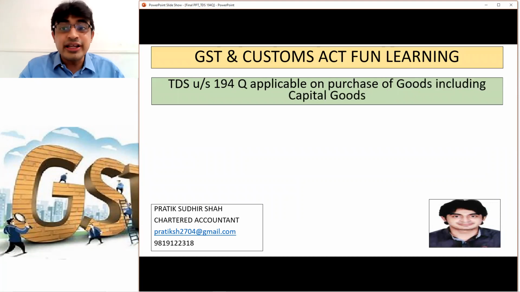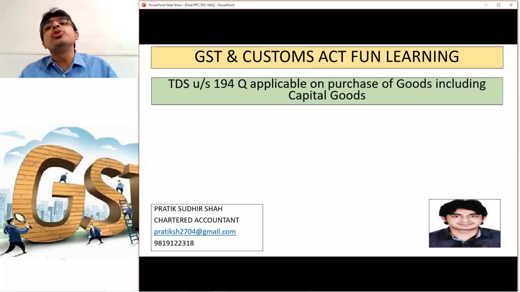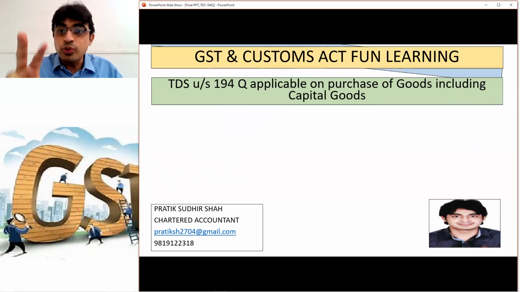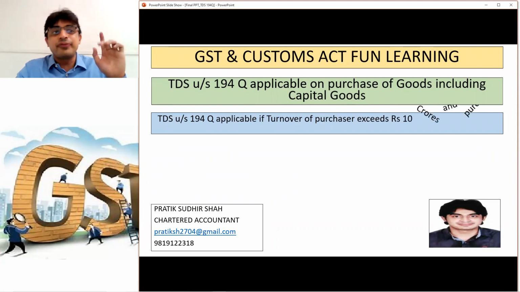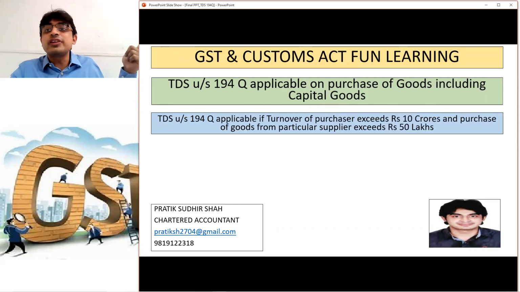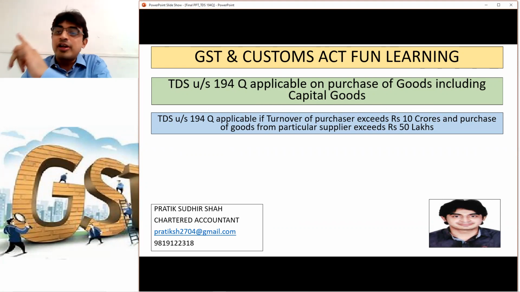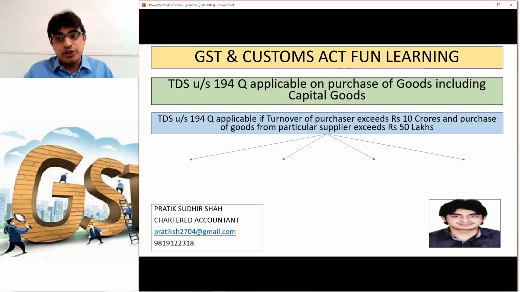Please remember TDS is applicable only on the purchase of goods, including capital goods. It is not applicable on services. There are two conditions which need to be satisfied. First, the turnover or gross receipts of the purchaser should be above rupees 10 crore in the preceding year. And second, the payment to be made for goods from the particular supplier in aggregate should exceed rupees 50 lakh from the period April 21 to March 22.